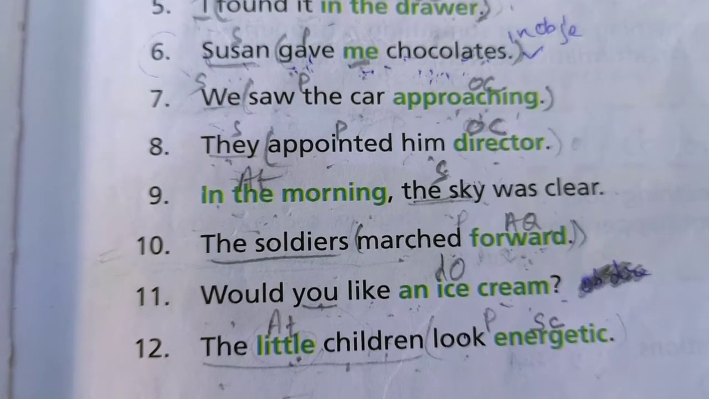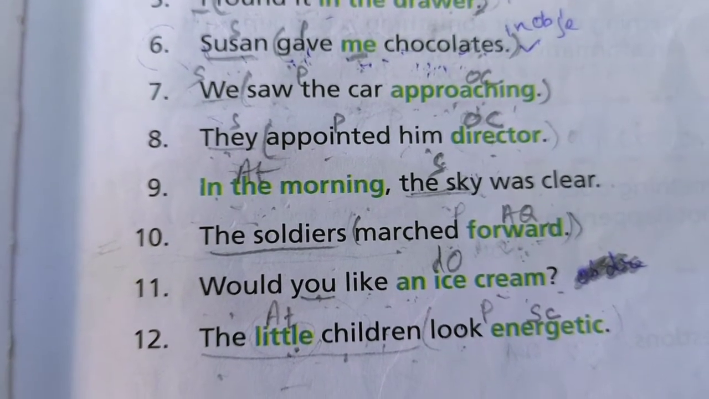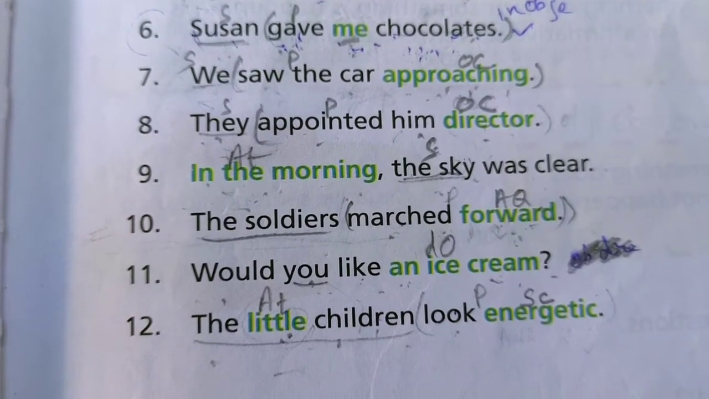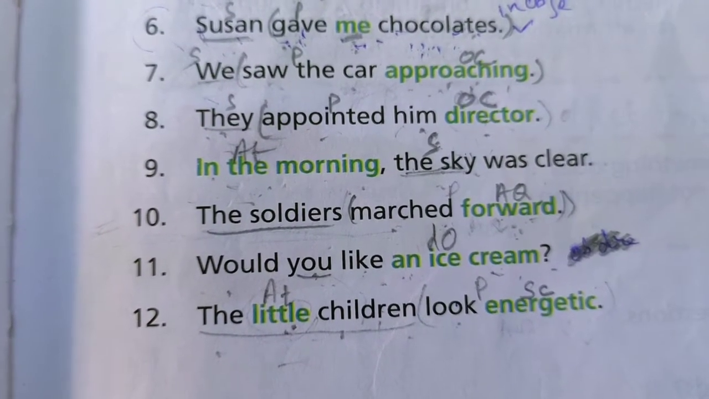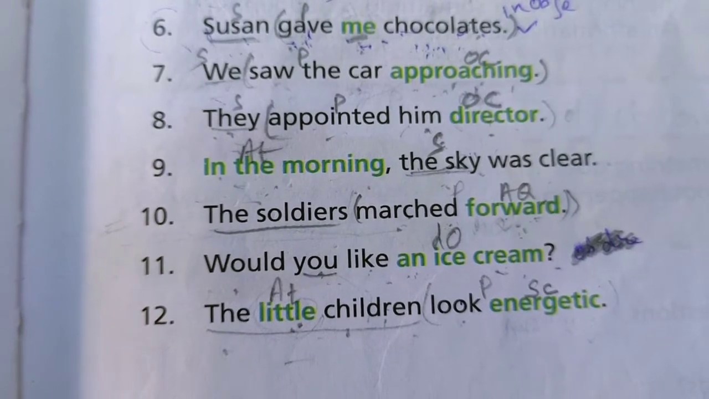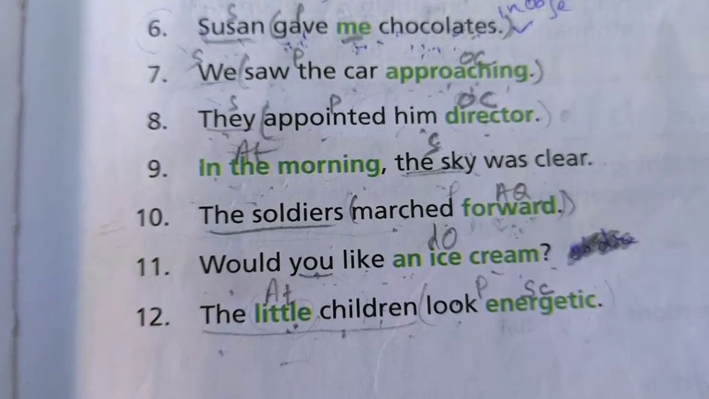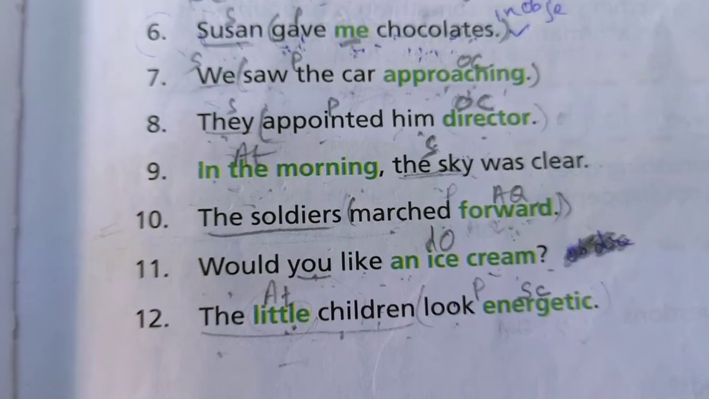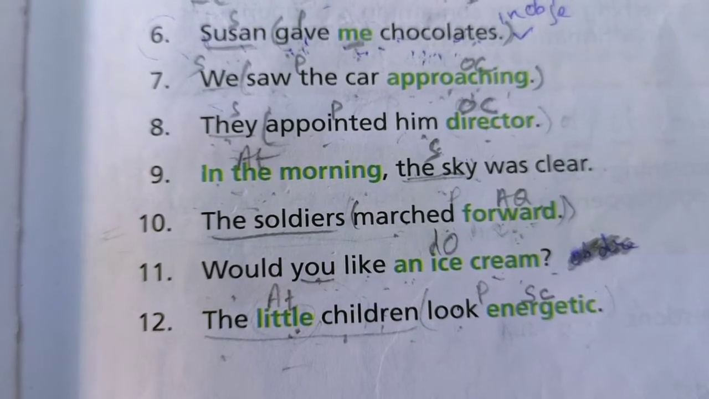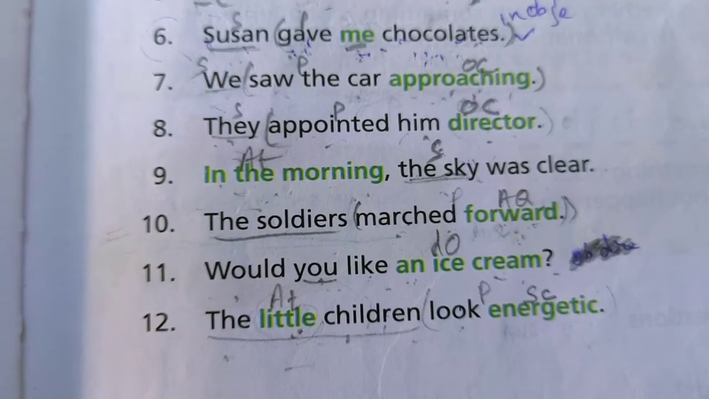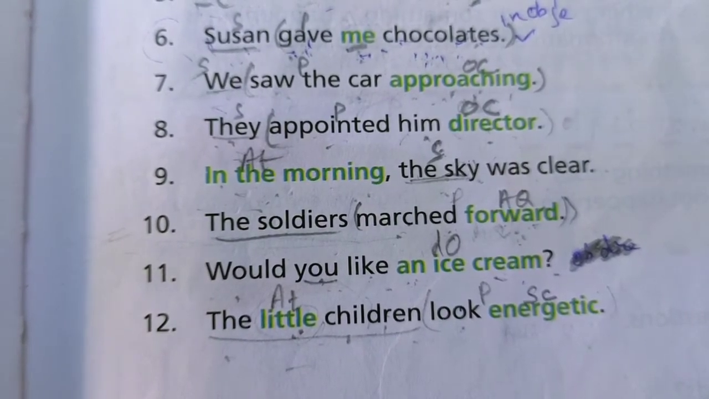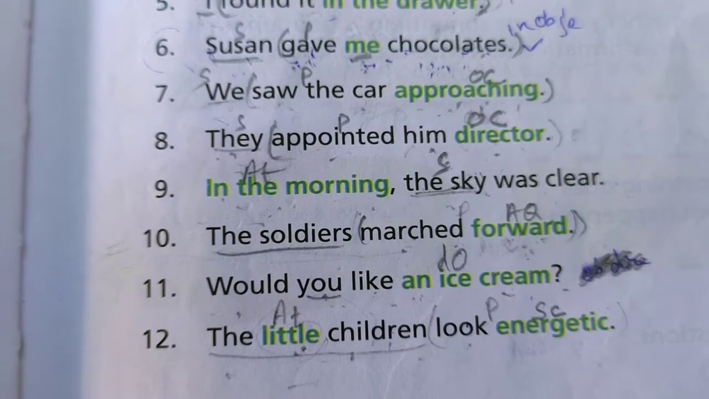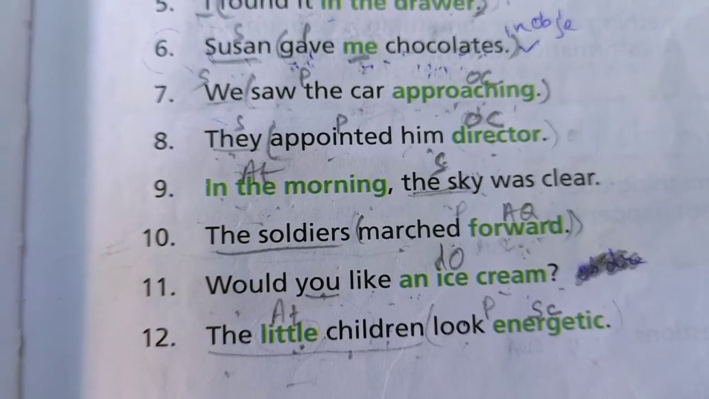Ninth number, "In the morning the sky was clear." So "in the morning" is attribute and "the sky" is subject. And tenth number, "The soldiers march forward." "The soldiers" here is subject, "march forward" is predicate, and the word "forward" is adverbial qualification. Okay.